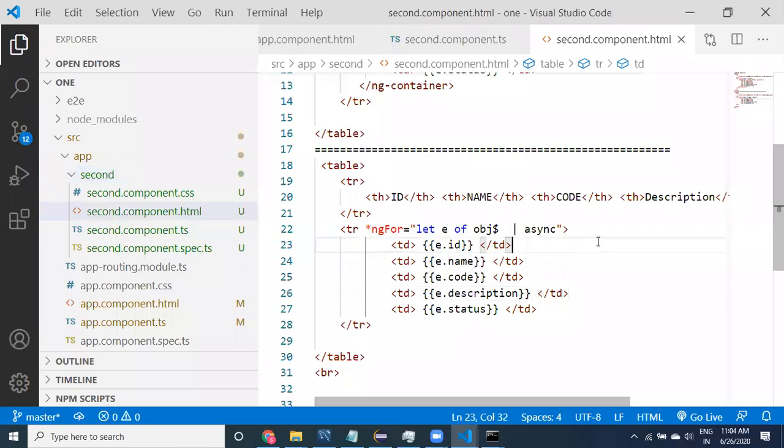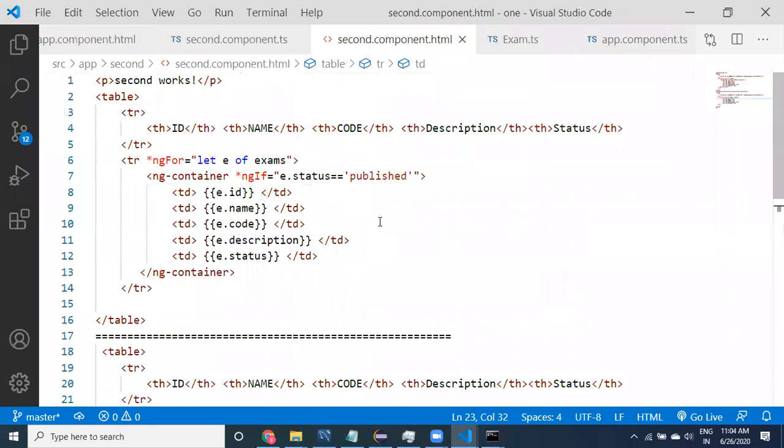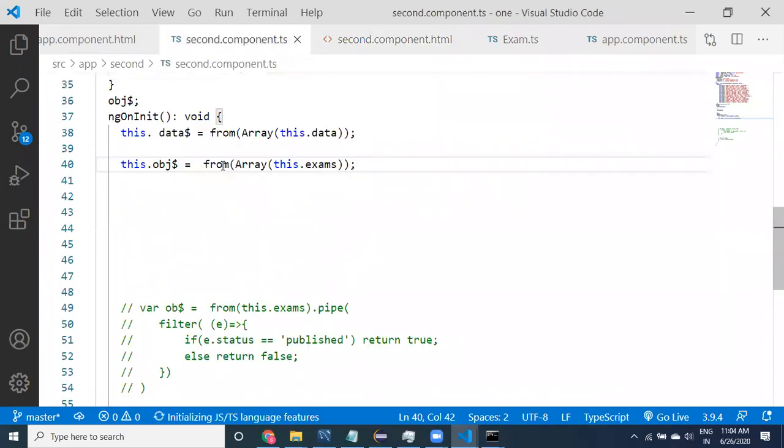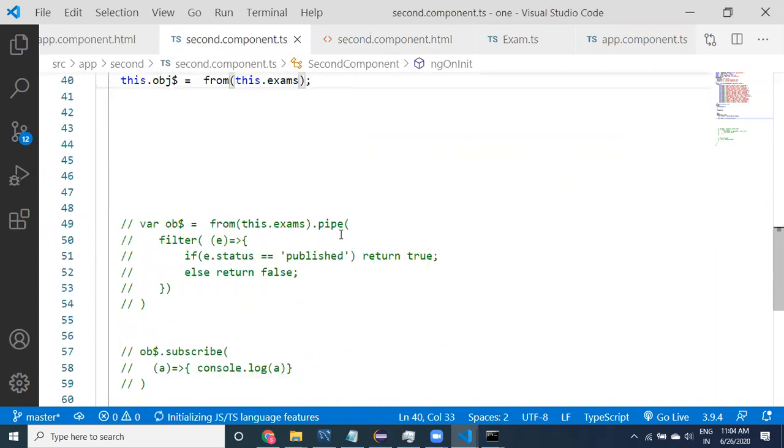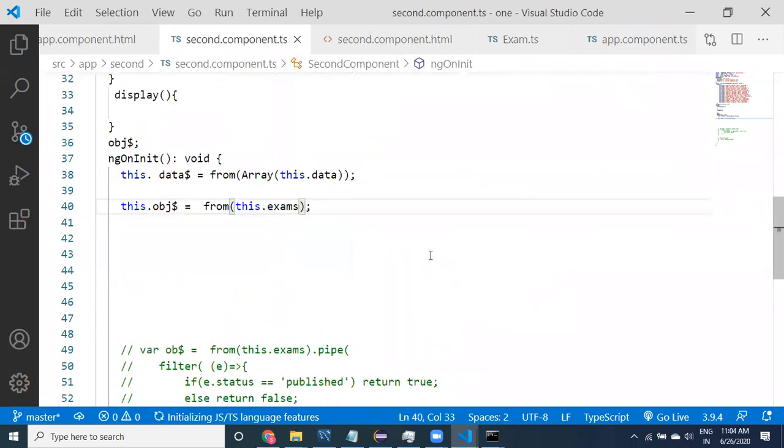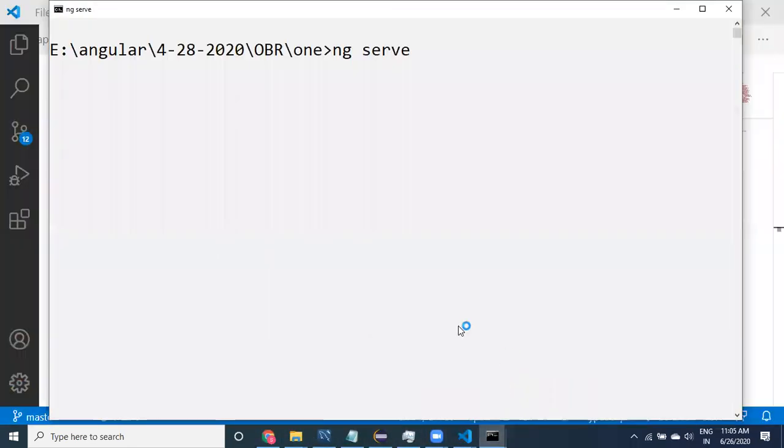In the class we have faced a problem. What was the problem? Some error was coming, and that is going to be fixed like this. We have to take this data. First let me show you the error, and then I'm going to show how to fix that error. That is something easy to resolve.